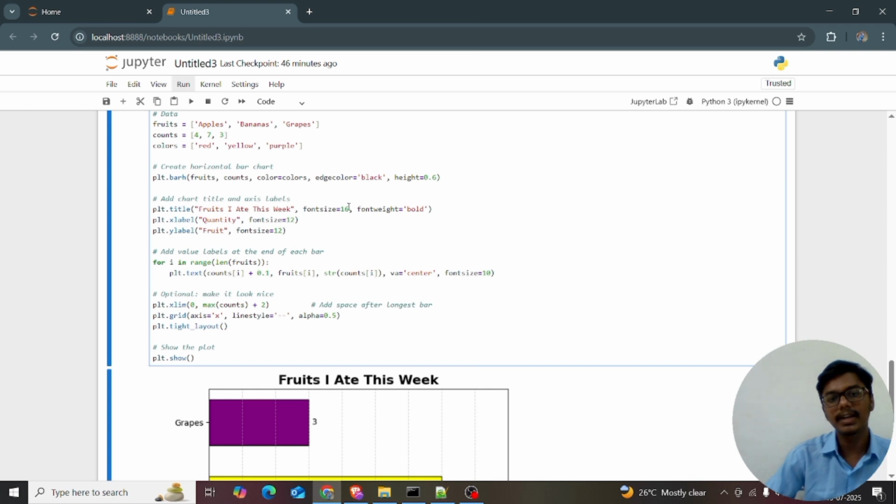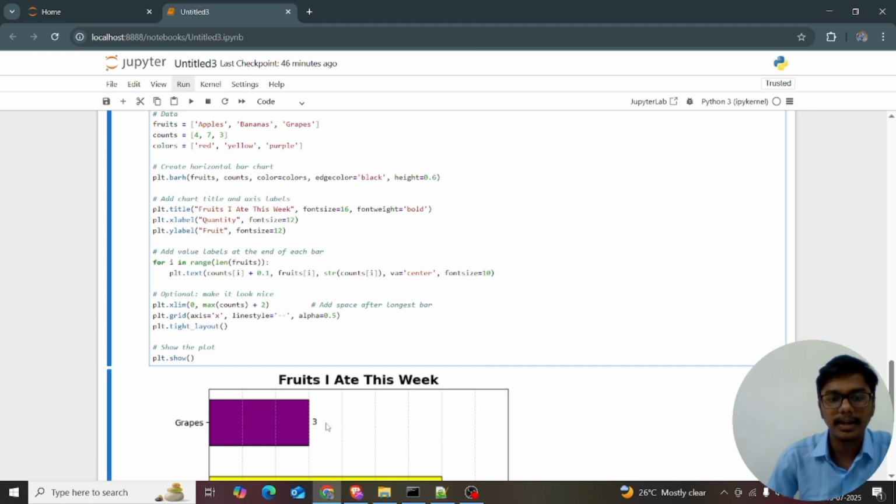plt.title: "Fruits I ate this week", giving the font size equal to 16 and font weight equal to bold. Then plt.xlabel giving the quantity, and plt.ylabel fruits. We can give the font size also, and we can color it. Basically it's black, but we can change it to white. You can play with it.